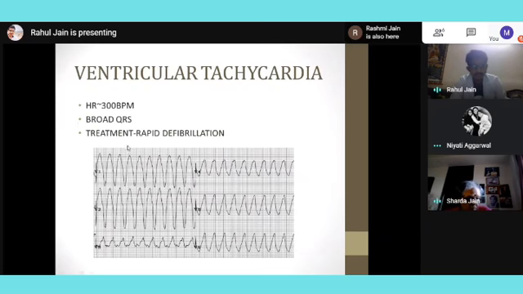When we talk about ventricular tachycardia, it is broad QRS and the heart rate is again really high. In this case also the heart rate is almost 300; I can see one box only in between. For ventricular tachycardia and even ventricular fibrillation, the treatment is DC shock, rapid defibrillation, which we have to give to the patient at the earliest. Even for ventricular fibrillation, we will do defibrillation.